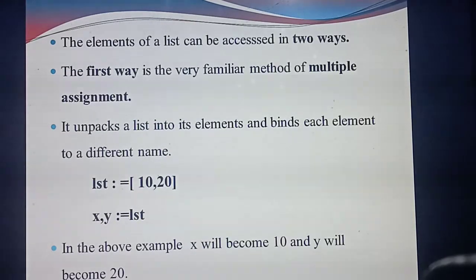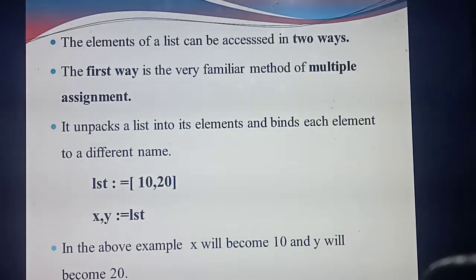Okay, next you are going to learn about accessing the elements in the list. What do you mean by accessing? Getting or taking. Next you are going to take or get the elements from the list. To access the elements from a list, there are two ways. This is a 5 mark question, and you need to write all of this. First you need to start from the list, then write this: the elements of a list can be accessed by two methods or two ways.